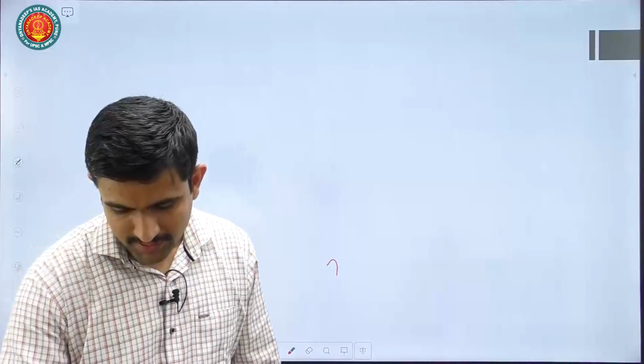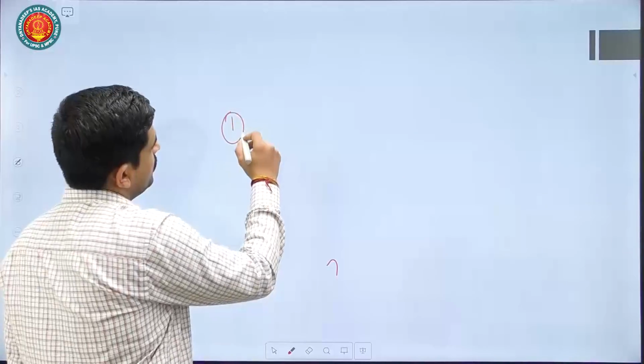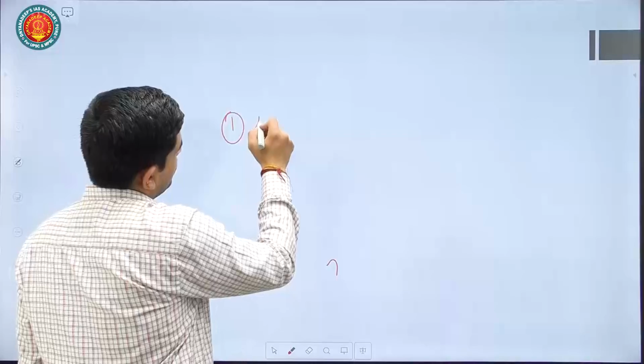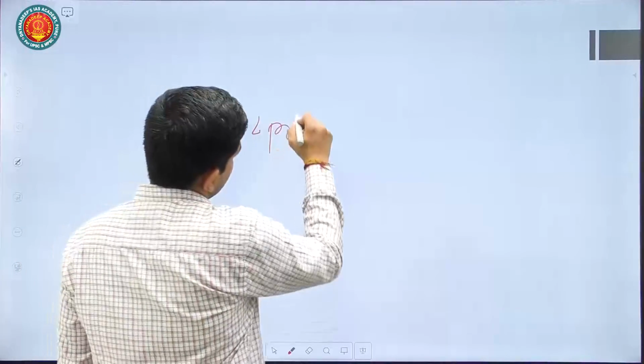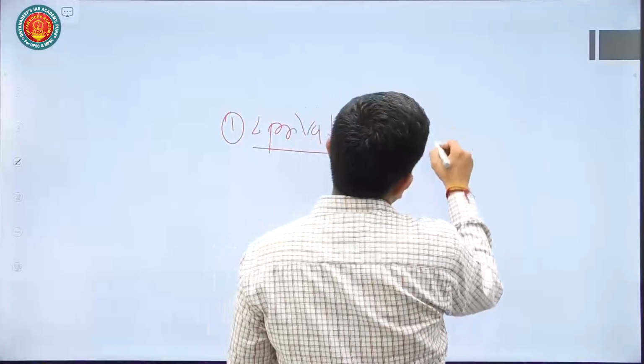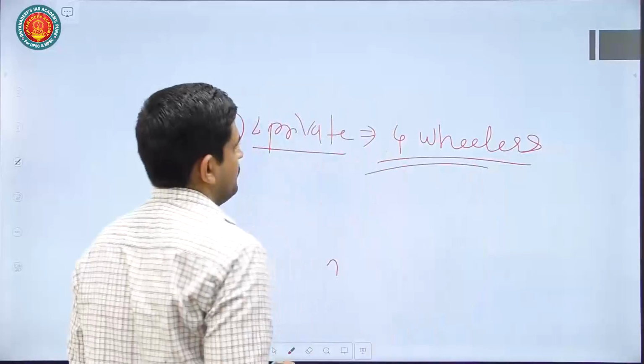In that you can mention various human-made factors. For example, you can talk about the use of private vehicles. We are using four-wheelers that are emitting carbons. A lot of carbon emission is happening there.